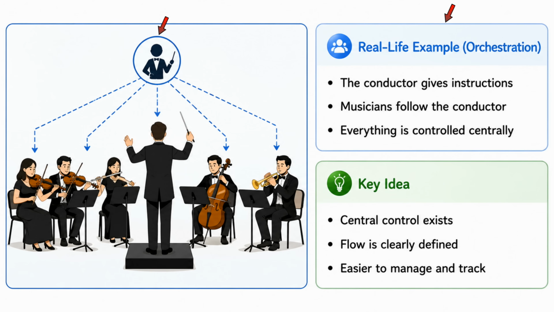Now we will see the real life example of orchestration. Think about a music orchestra with a conductor. The conductor gives instructions to all the musicians. Musicians follow the conductor's directions. One person controls the complete flow. That is exactly how orchestration based saga works. Key idea of orchestration. Central control exists. Workflow is clearly defined, easier to manage and track.